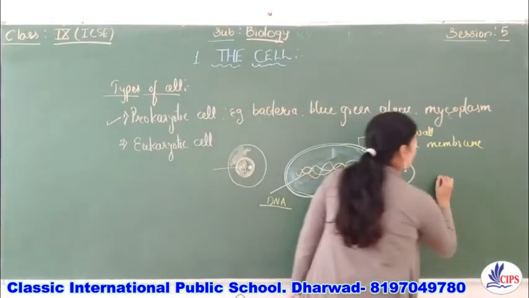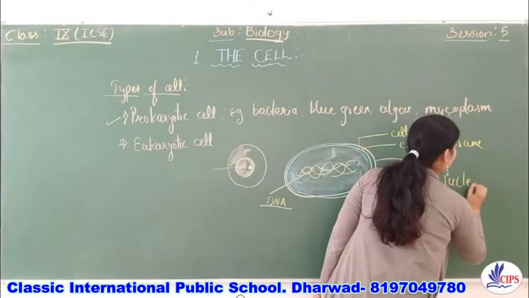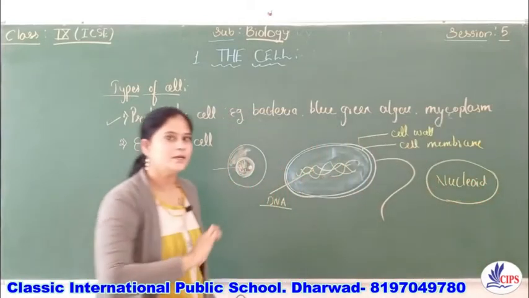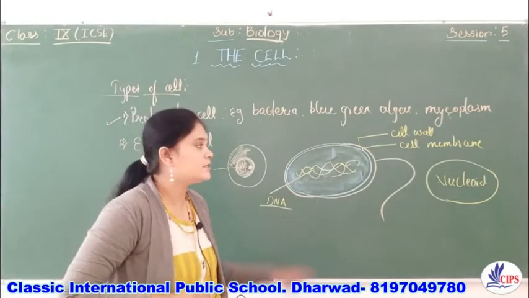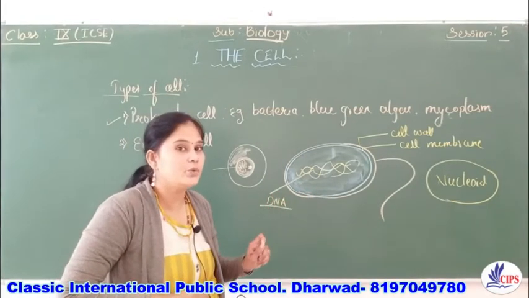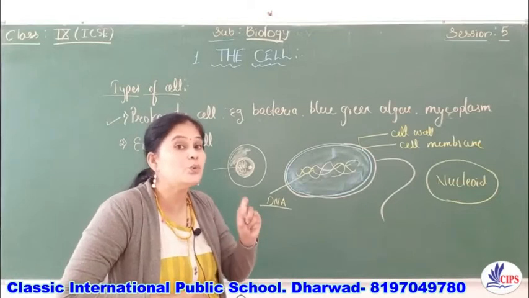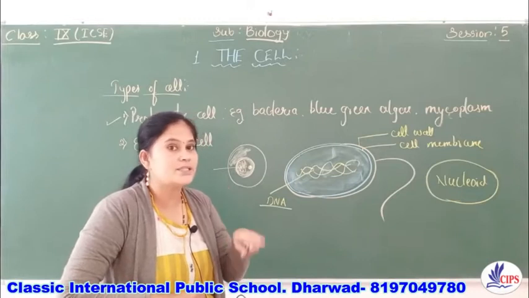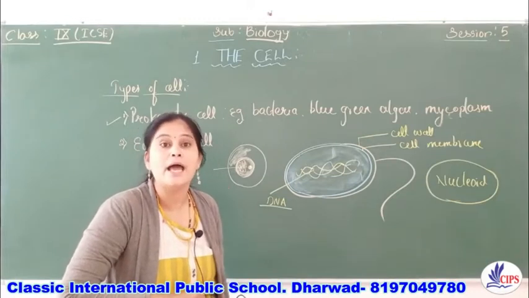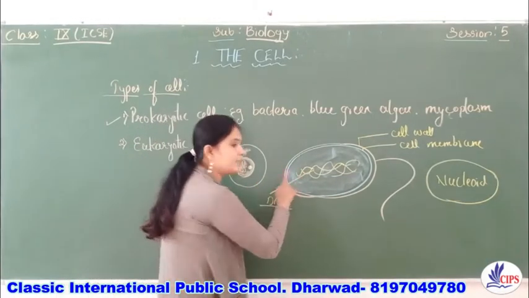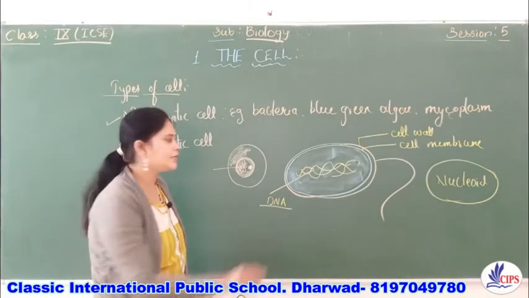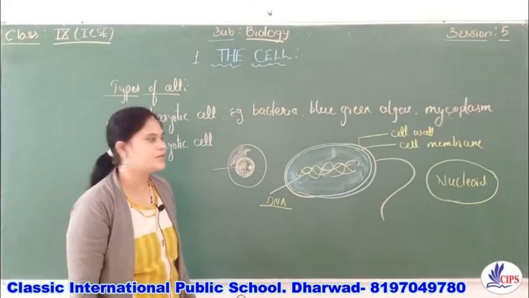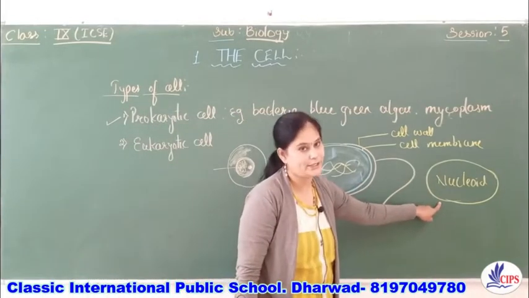Such a nucleus is called what? Nucleoid. So remember this term, right? In the prokaryotic organism, we will not say that a nucleus is present. We will say nucleoid. Nucleoid means that here the nucleus is not bounded by the nuclear membrane and the DNA or the genetic material is scattered in the cytoplasm itself. Such a nucleus is called a nucleoid.